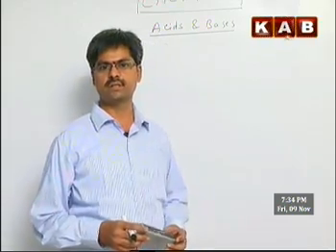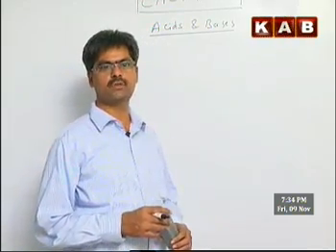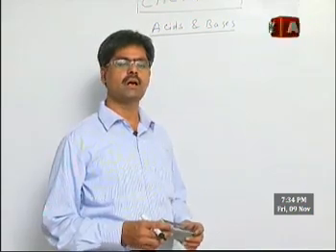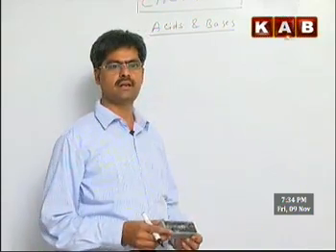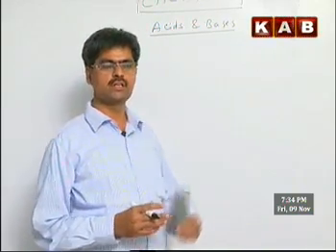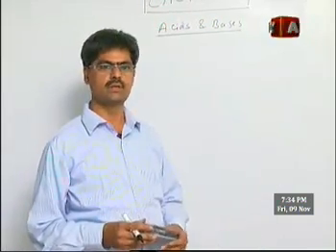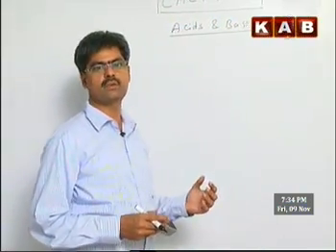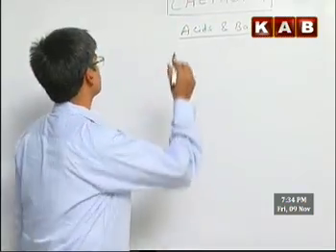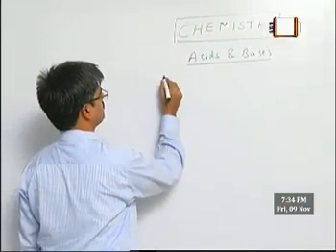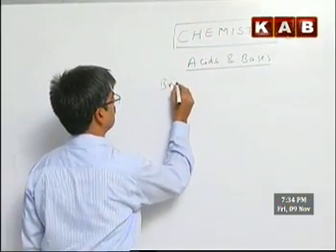The Bronsted-Lowry theory was given by 2 scientists independently, Bronsted and Lowry, and together they postulated the definitions regarding acid, base and neutralization. We will take those up one by one, starting with the Bronsted-Lowry theory of acids and bases.